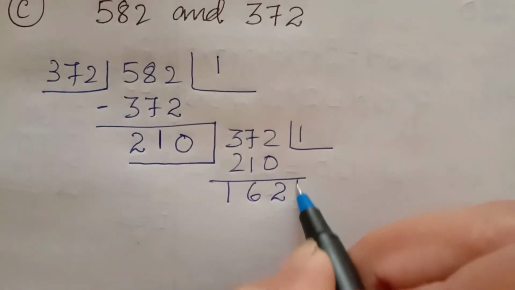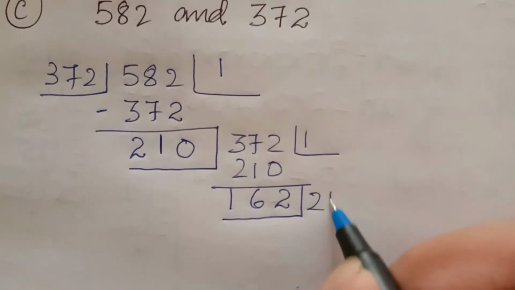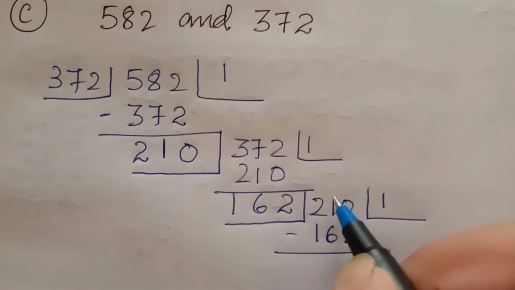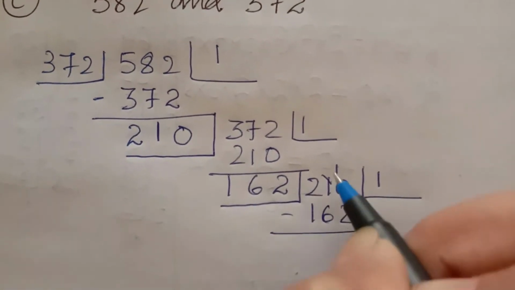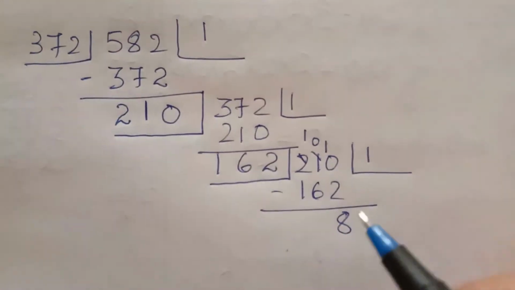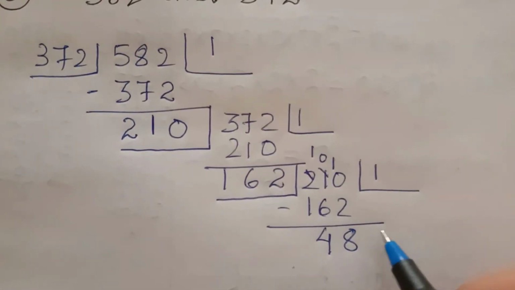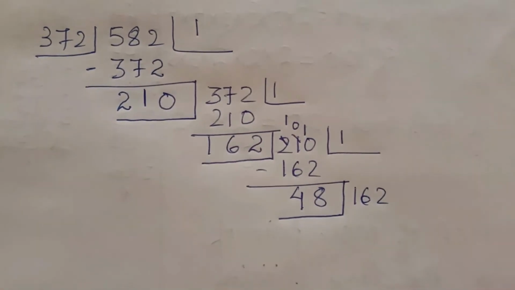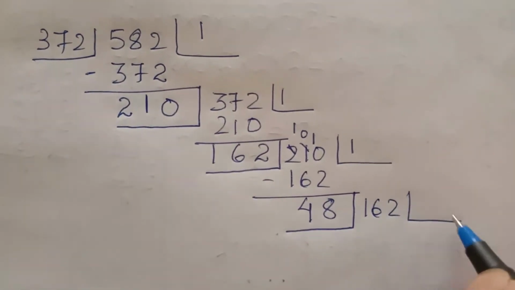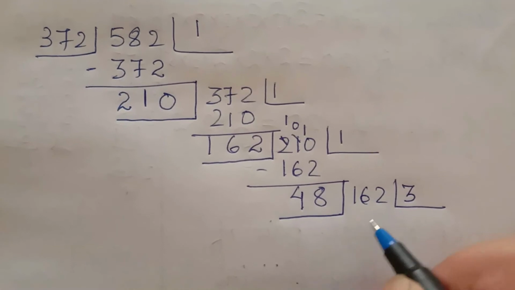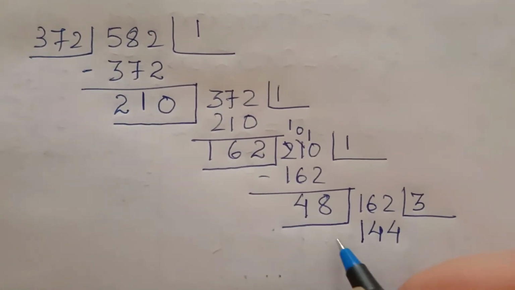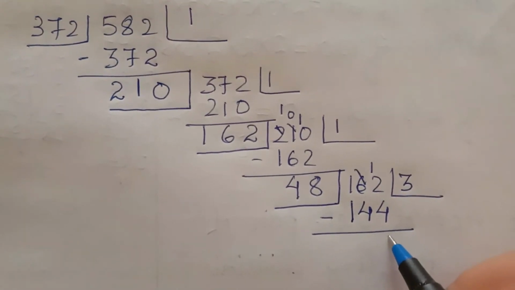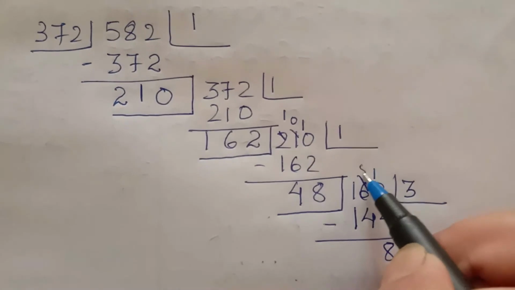Now 162 will divide 210. 162 ones are 162. So you have to subtract 10 minus 2, 8. Here it will be 0. Borrow 1 here. 10 minus 6, it is 4. Now 48 will divide 162. Okay. So 48 3s are, we can do with 3. 48 3s are 144. So the remainder will be 12 minus 4, 8. Okay, and 5 minus 4, 1.